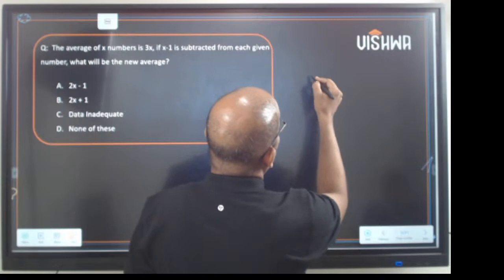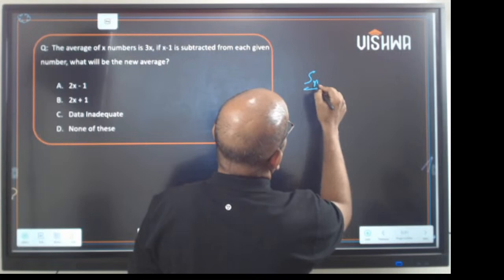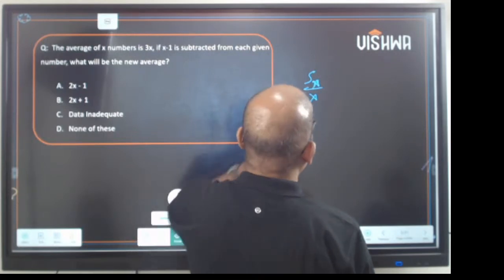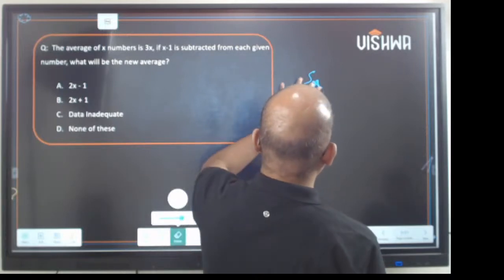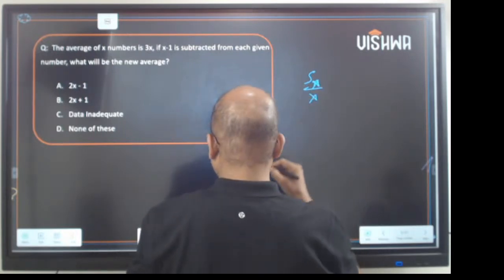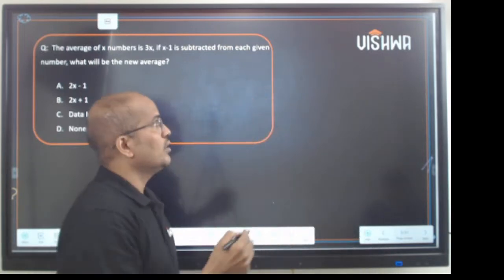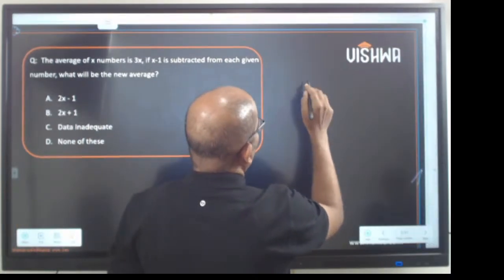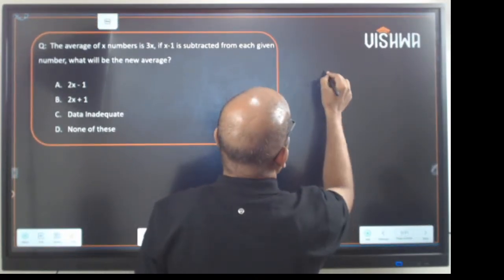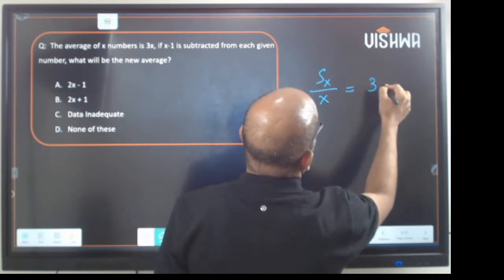So he says that there are x numbers, so Sx by x, the sum divided by x, is given as 3x. Just give me a second, let me write it clearly.